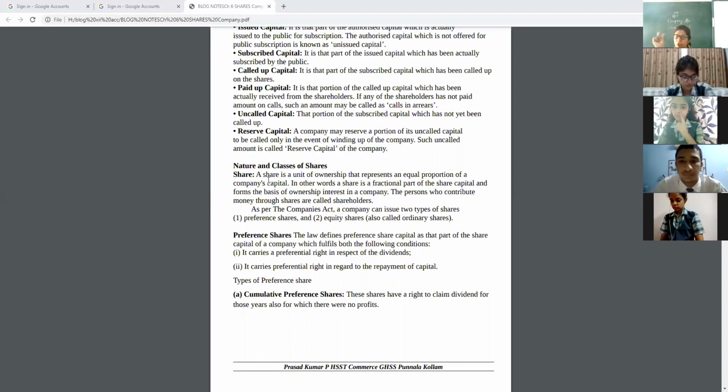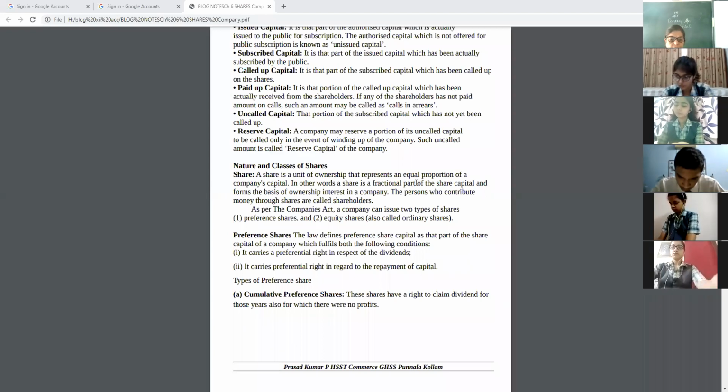Share is a unit of share capital. Share is a part of share capital. Share is a unit of ownership that represents an equal proportion of a company's capital. Share is a fractional part. My dear children, you can learn this word. This is a fractional part. It can come as a fill in the blank.